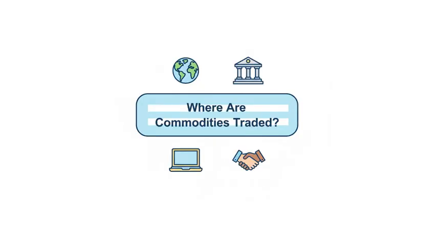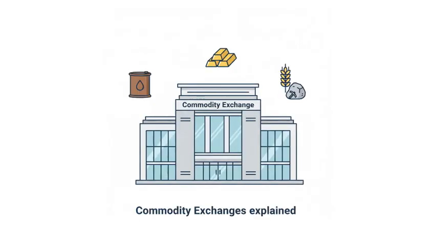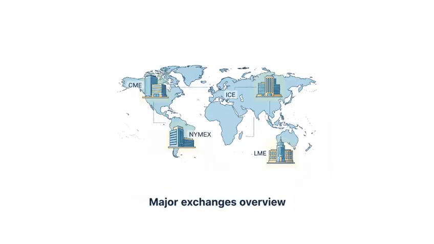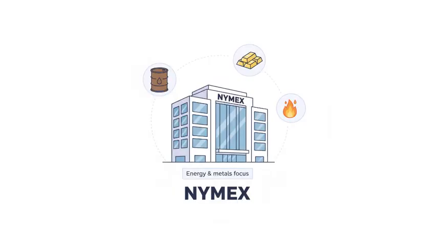Where are commodities traded? Commodities can be traded on several platforms and markets around the world. Commodity exchanges. These are specialized markets where standardized contracts for commodities are bought and sold. Some major exchanges include Chicago Mercantile Exchange, CME Group, one of the largest futures exchanges trading energy, metals, and agricultural products. New York Mercantile Exchange, NYMEX, primarily focuses on energy and metal contracts like crude oil, natural gas, and gold.